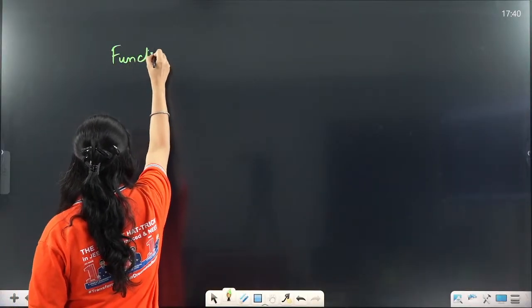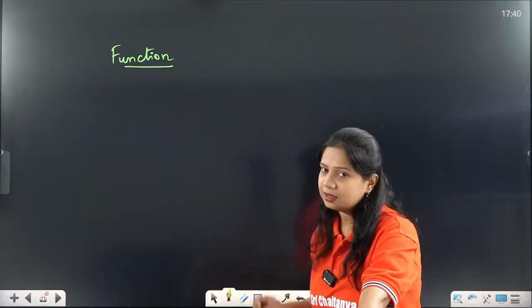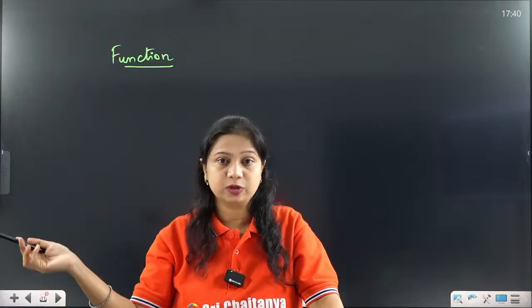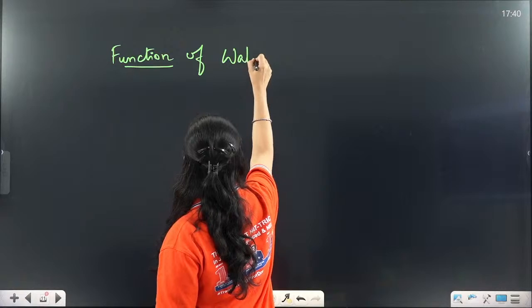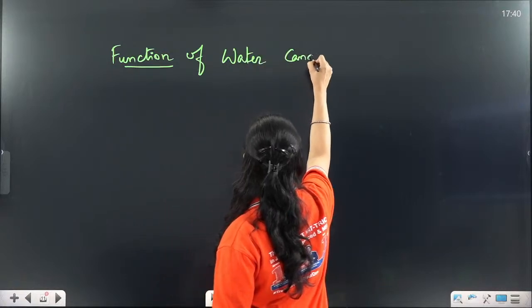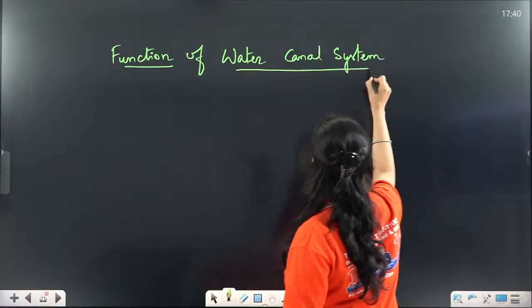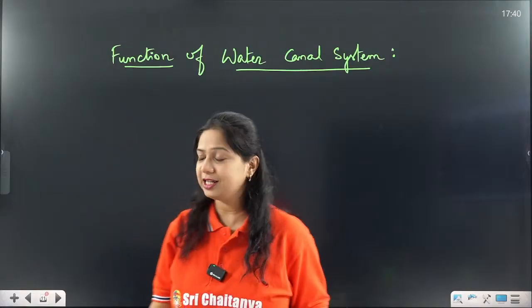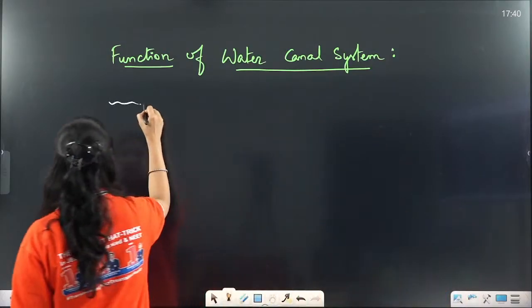Now we have understood how the water canal system works. It enters through the ostia, circulates in the spongocoel, and leaves through the osculum. Now, what is the function of the water canal system? Okay, so now you can think of the first function. What will be the first function?